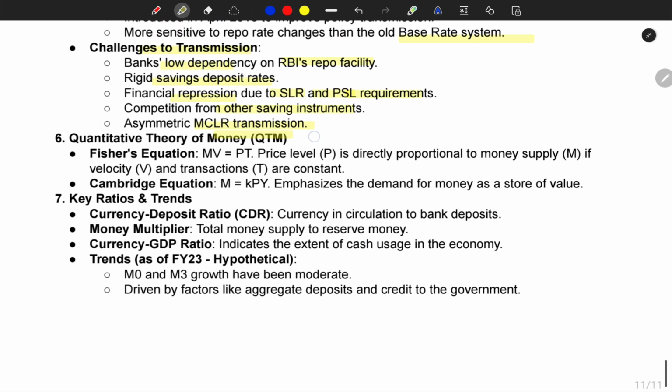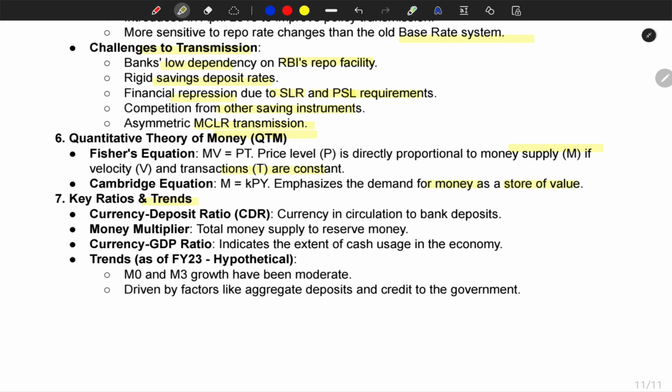Quantitative theory of money, QTM, Fisher's equation: M V equal to P T. Price level P is directly proportional to money supply M if velocity V and transactions T are constant. Cambridge equation, M equal to K P Y, emphasizes the demand for money as a store of value.